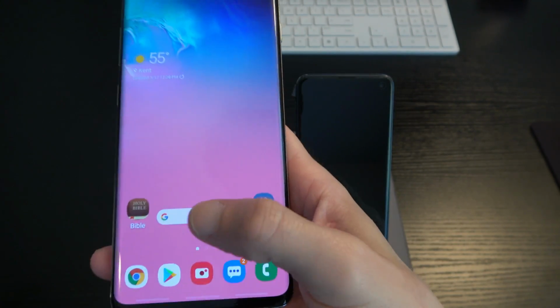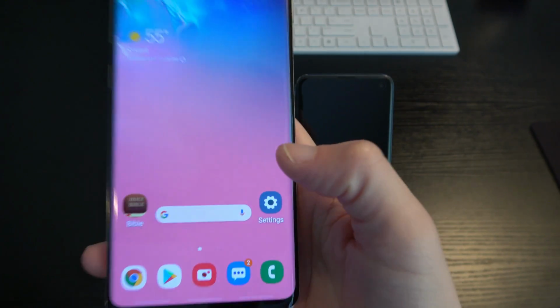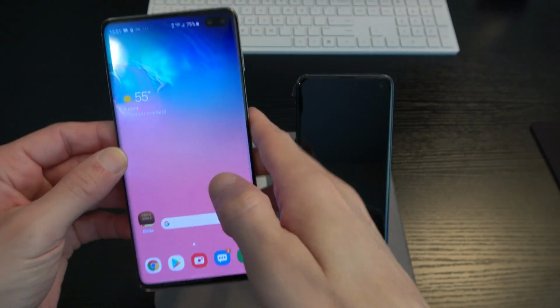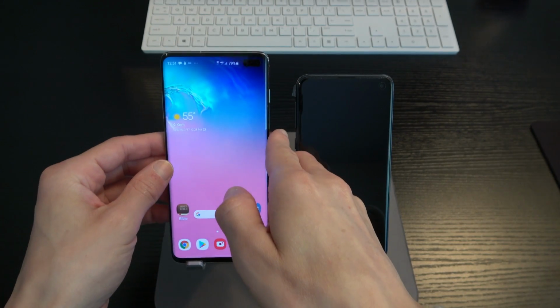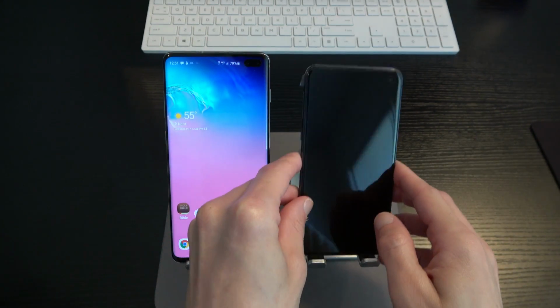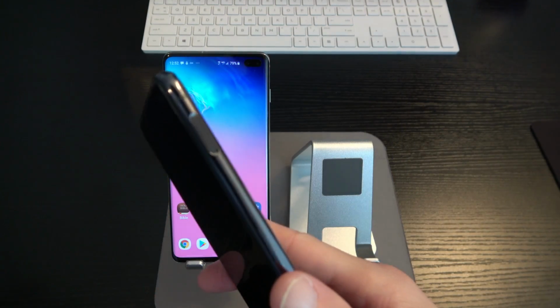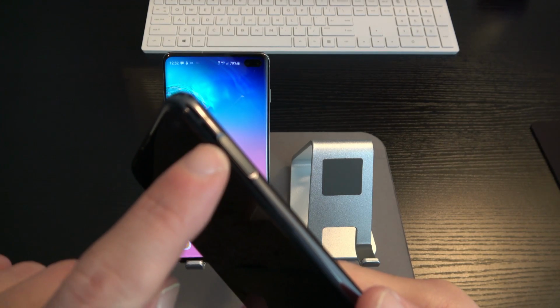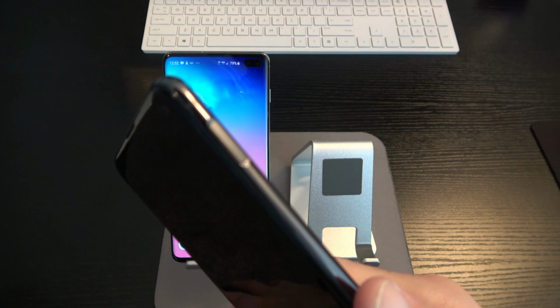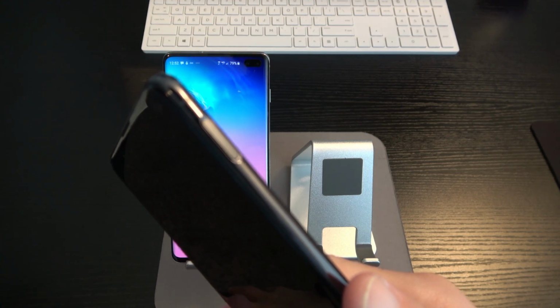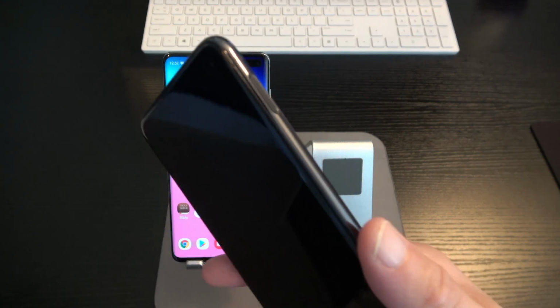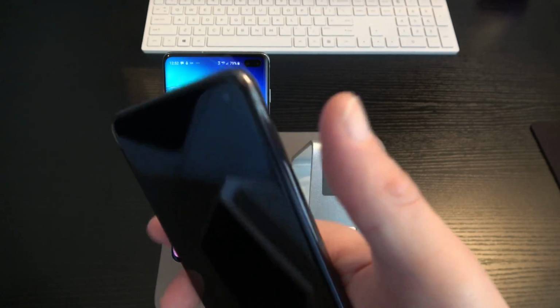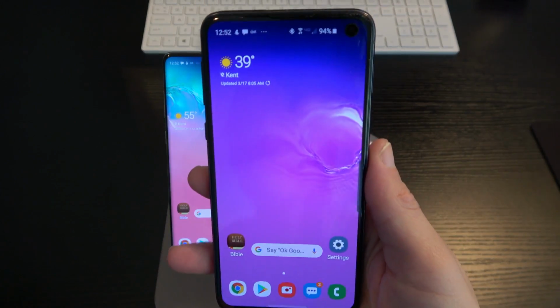Okay, so you've got the under-the-display fingerprint sensor on the S10 and the S10 Plus here. Now on the S10e, the fingerprint sensor is right here on the side. It doubles as the power button and the fingerprint sensor, and it is lightning fast, ladies and gentlemen. You barely tap it and your device is open.